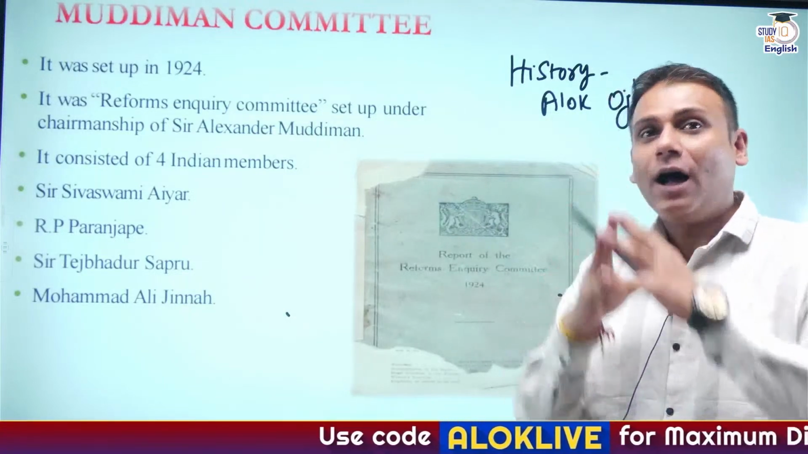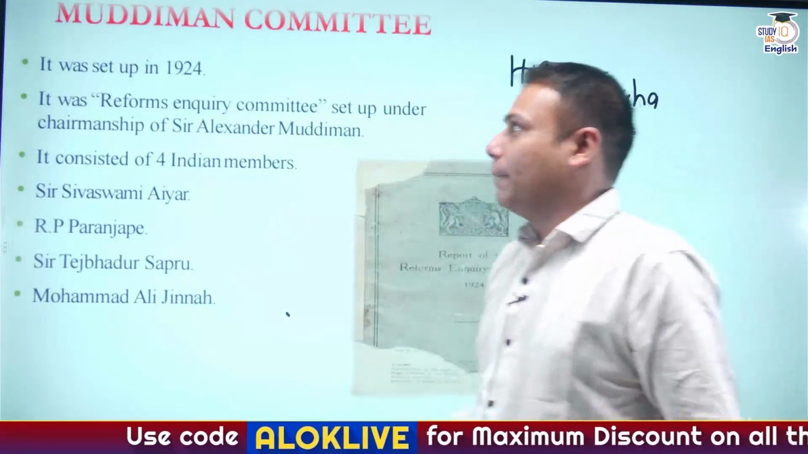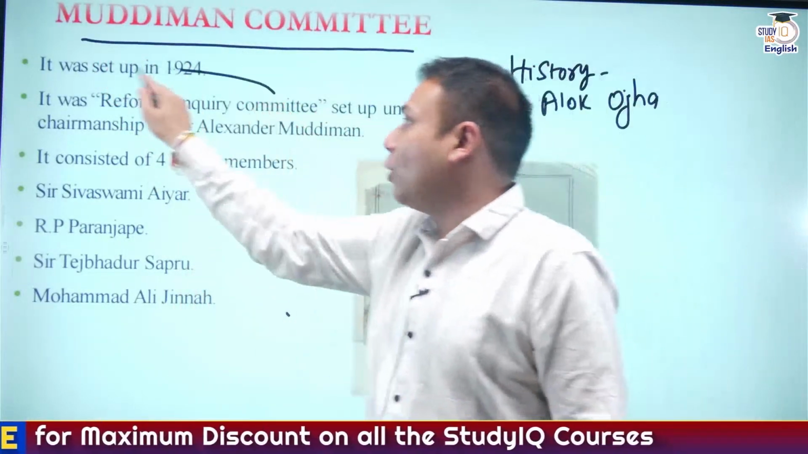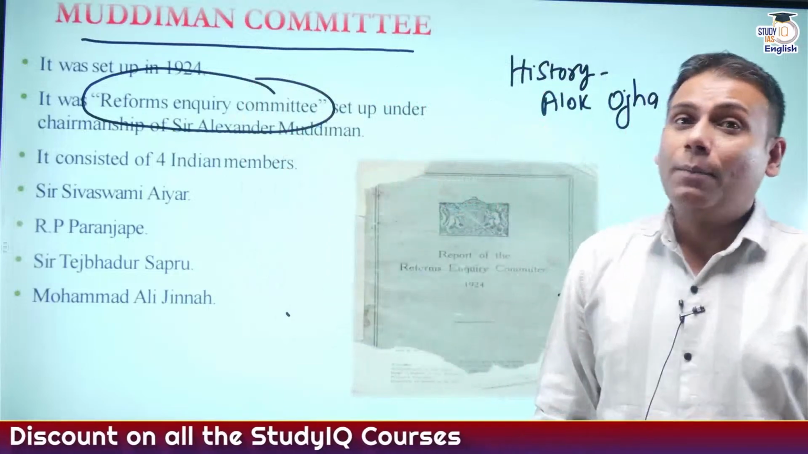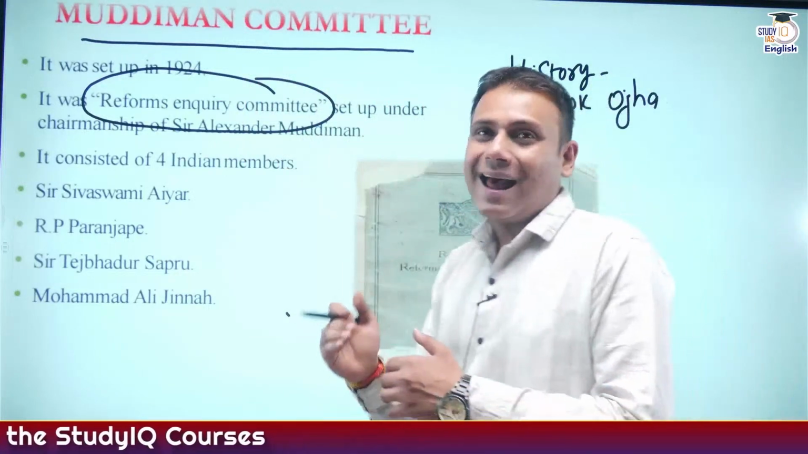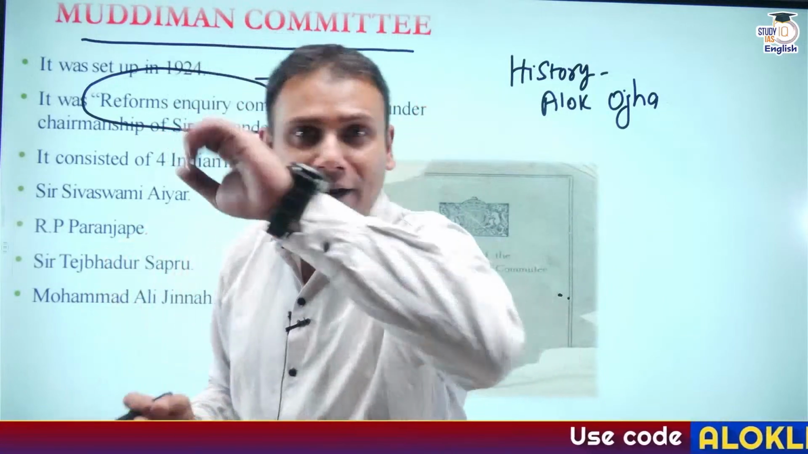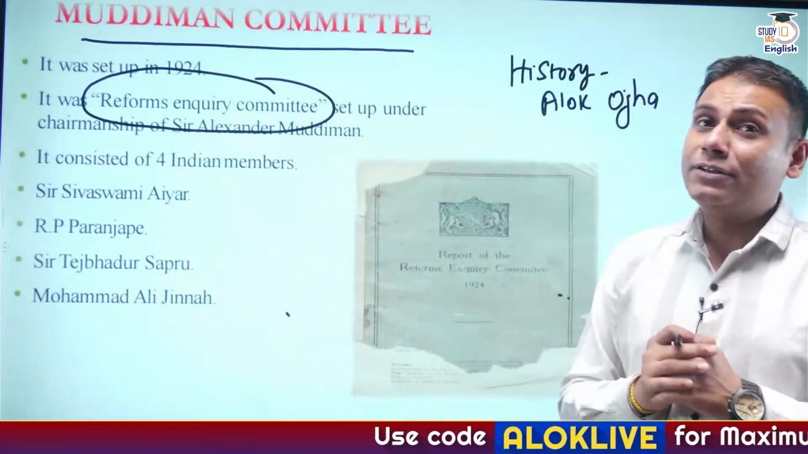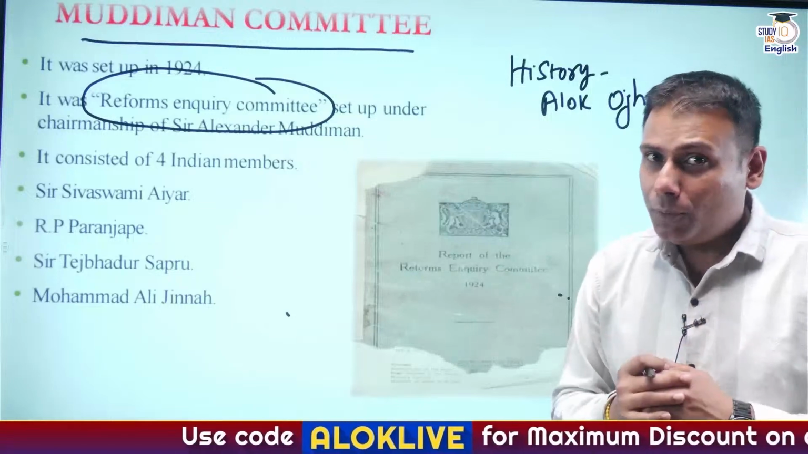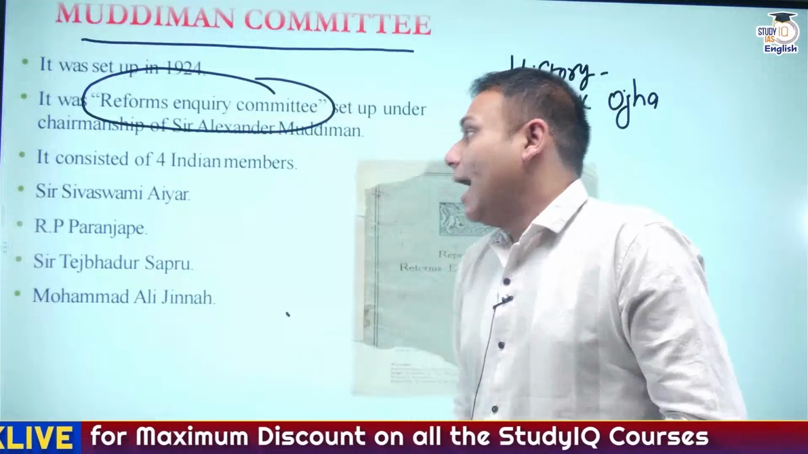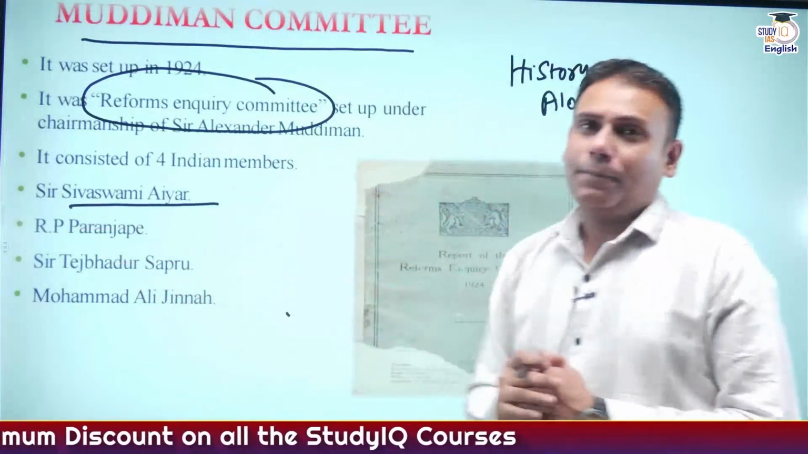So let's start with the Muddiman Committee. Now, Muddiman Committee is also referred to as Reforms Inquiry Committee, and it was set up under the chairmanship of Sir Alexander Muddiman. The committee had 4 Indian members, and these Indian members included Tej Bahadur Sapru, Muhammad Ali Jinnah, RP Paranjape, and Sivaswamy Iyer.